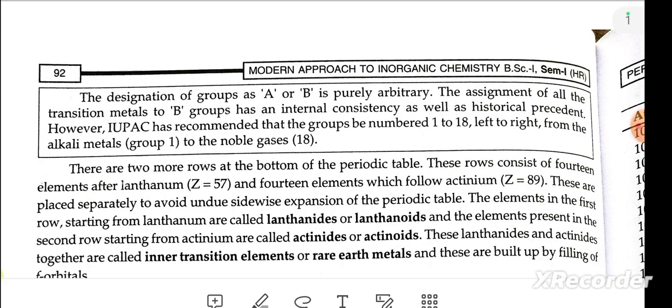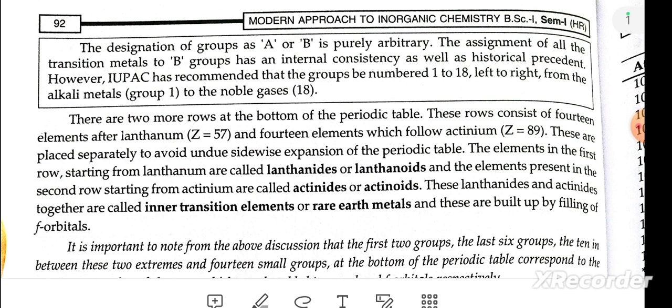There are two more rows at the bottom of the periodic table. The rows consist of 14 elements after lanthanum and the 14 elements which follow actinium. They are placed separately to avoid the sideways expansion of the periodic table.